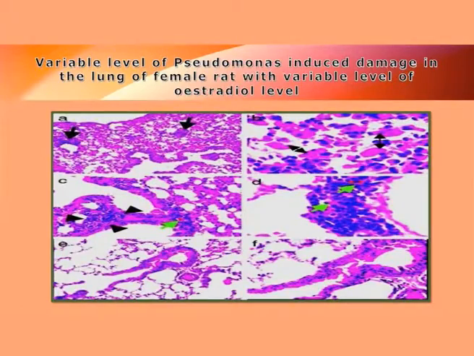Naturally the bacterial load increases in the absence of ovary. But sometimes it has been seen that bacterial infection can increase in the presence of female sex hormone. Here what we see is, with the increase in the level of estradiol, which is the female sex hormone, the lung lesion increases, and it is reduced with the reduction of estradiol level. So what does it indicate? It indicates that if the estradiol level is higher, then naturally that female rat will suffer from more Pseudomonas infection in the lung.